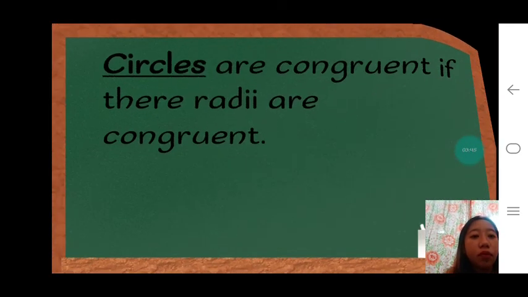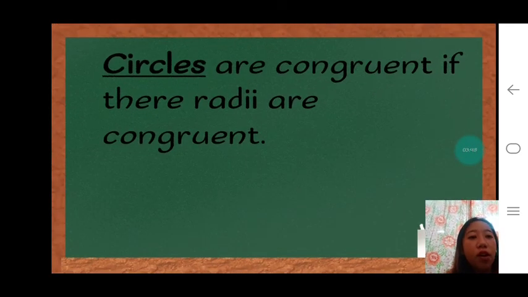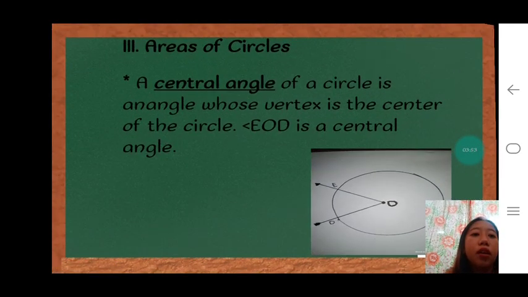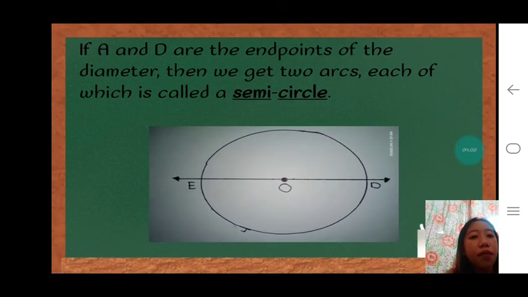Next, circles are congruent if the radius are congruent. Next is areas of circles. A central angle of a circle is an angle whose vertex is the center of the circle. So, example of a central angle, angle EOD. If A and D are the endpoints of the diameter, then we get two arcs, each of which is called a semicircle. Semicircle, margitunga siya ang circle.